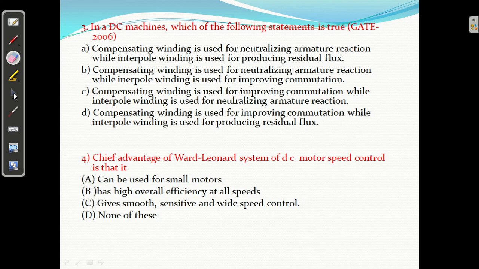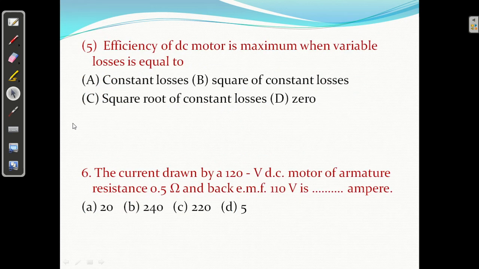Okay. Question number 5. The efficiency of a DC motor is maximum when variable loss is equal to constant loss. Yes, A answer is correct. Efficiency will be maximum, that is the maximum efficiency condition, when variable loss equals constant loss, right? A answer is correct.